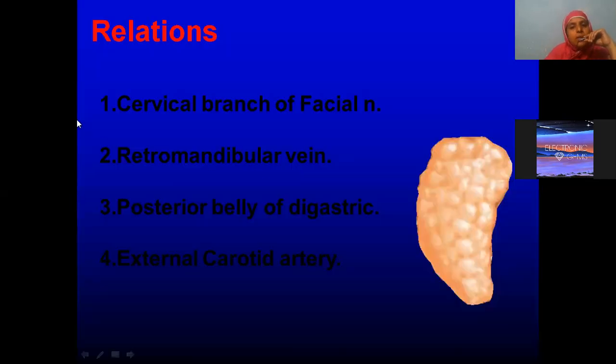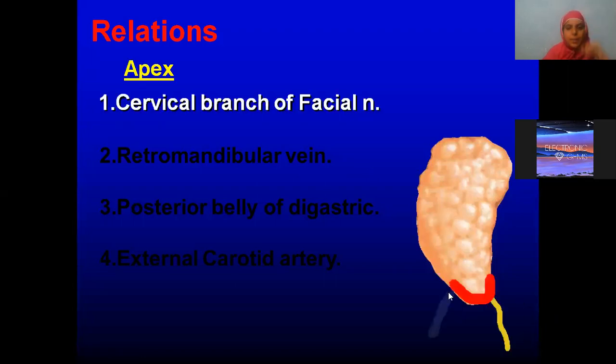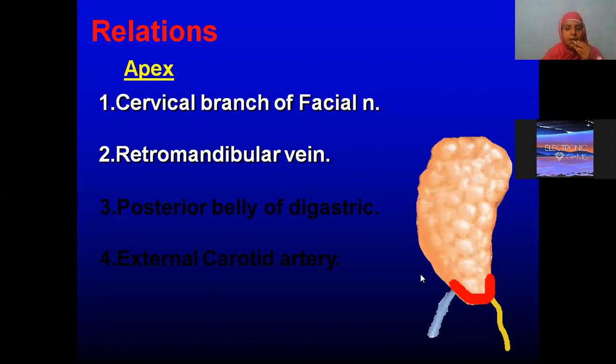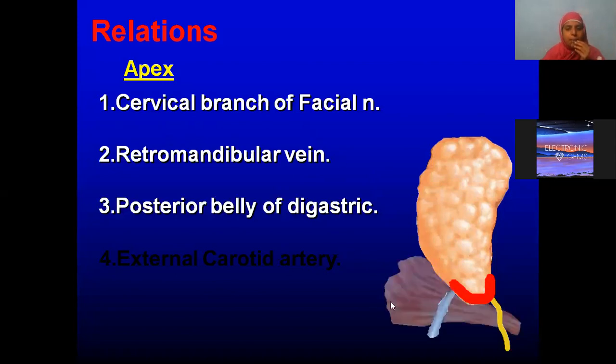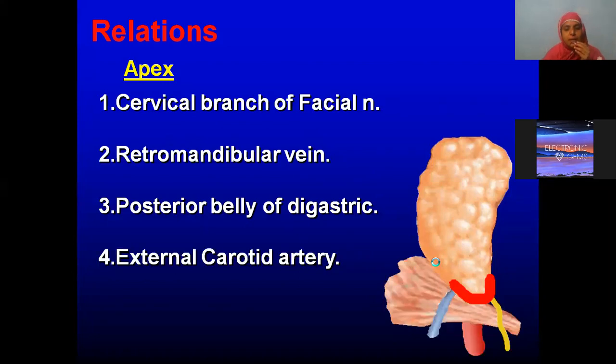Okay. Now coming to the relations. Suppose this is the apex. So the apex is related to what structures? You are finding this nerve, that is the cervical branch of the facial nerve. We are also finding one vein, the retromandibular vein. Apex is also related to the posterior belly of digastric and the external carotid artery. This one. Okay.